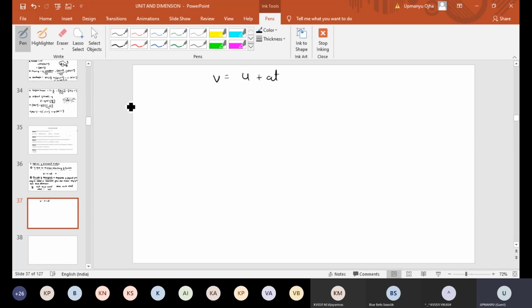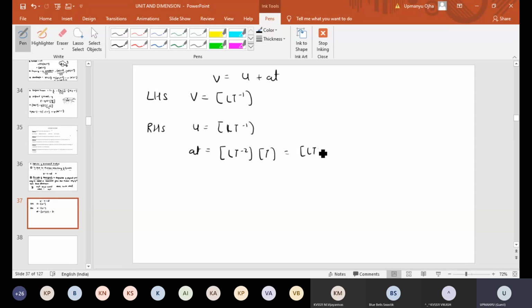Fine. So first of all, we have to find the dimension of left hand side. Left hand side is velocity, or final velocity. So what is the dimension of final velocity? That is L T minus 1. Correct. Now right hand side has two quantities, u and at. Can we find the dimension formula of u? U is the initial velocity, that is L T minus 1. What is at? At is acceleration times time. Acceleration is L T minus 2. Time is T. So if you solve, you will get L T minus 1.